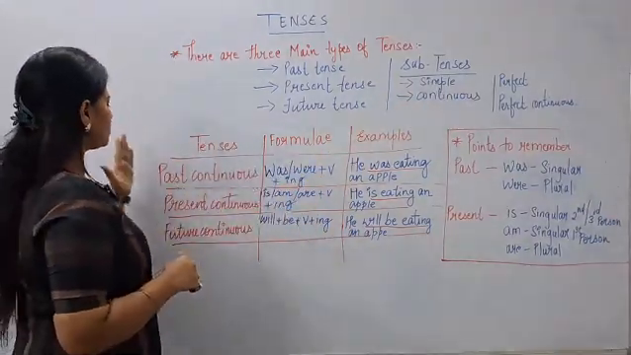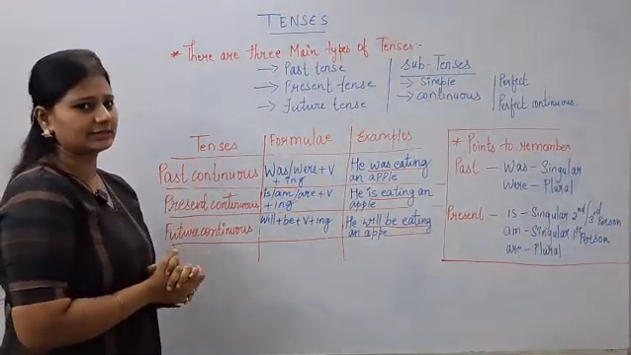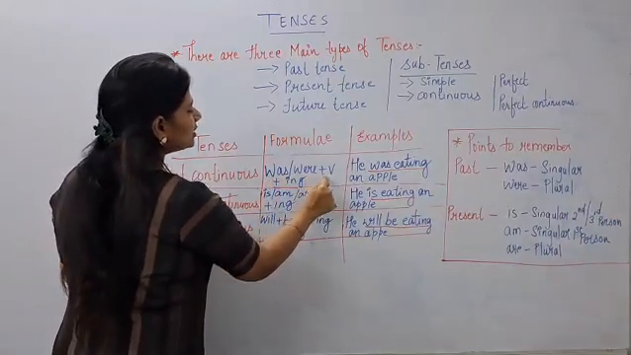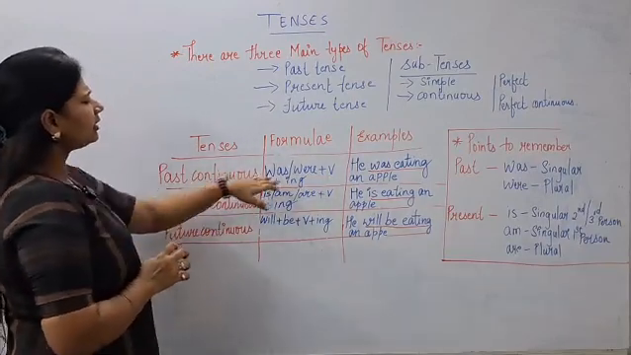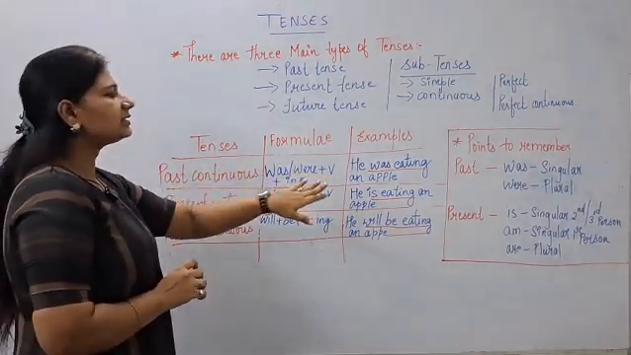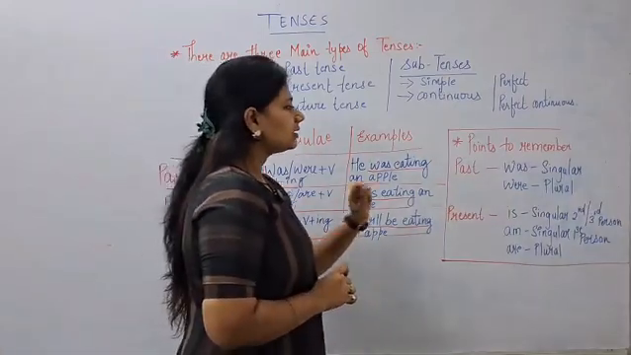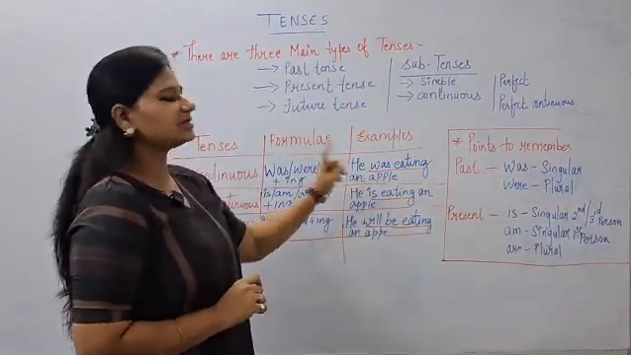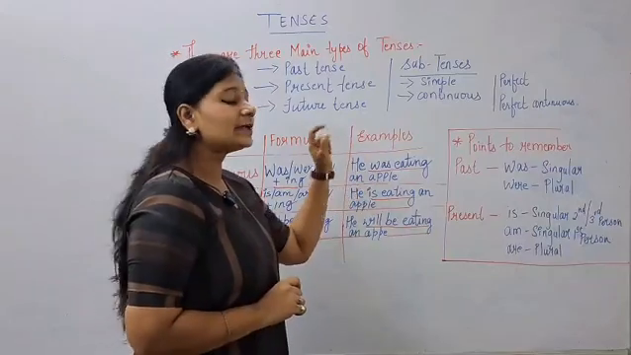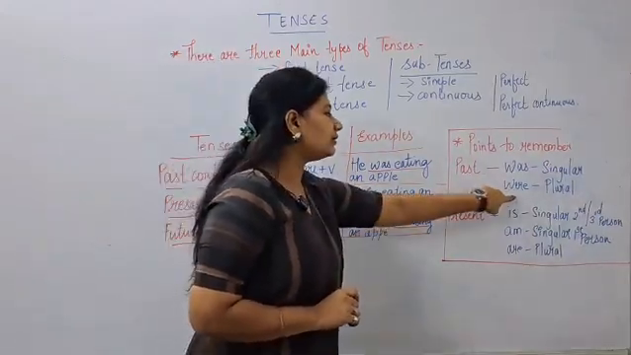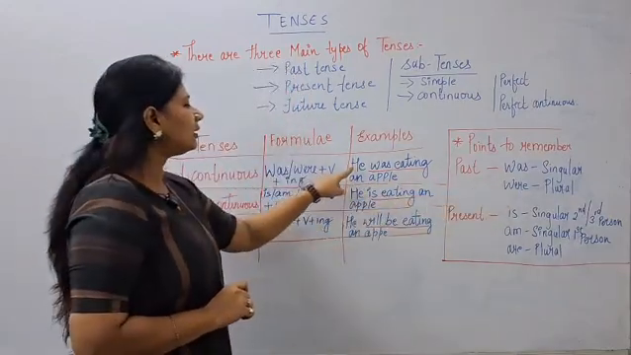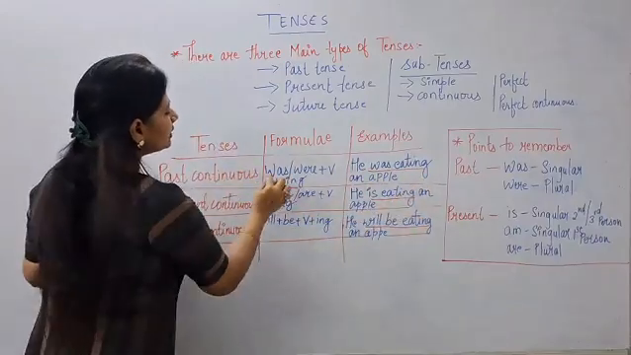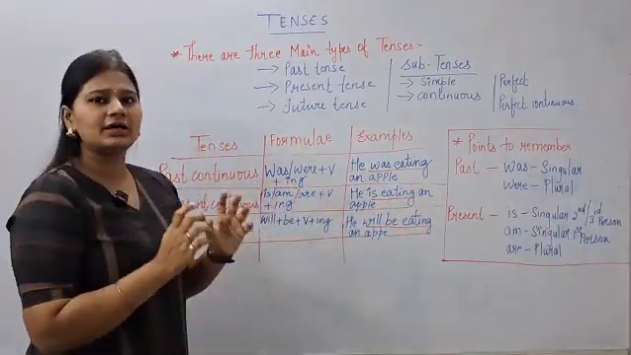So the first one is past continuous tense. You can see the formula written on the board. It is was, were plus verb plus ing. Now, why have I written was and were? There is one simple reason. When will I use was? When my subject is singular. He was eating an apple. If my subject is plural, what will I use? I will be using were. For example, they were eating an apple. So you can see how these verbs change as per the subject.